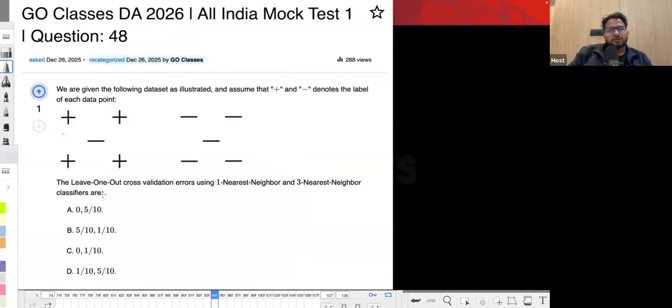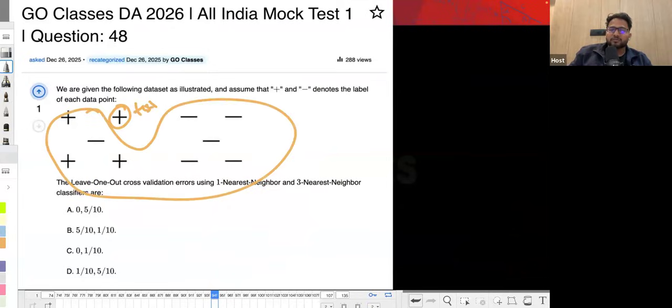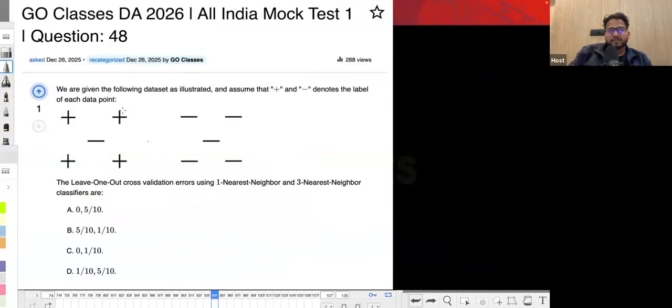In this question, they're asking about the leave one out cross validation error for 1NN and for 3NN. Leave one out means you mark one point as a test case and then you train on the remaining. There is nothing to train in case of nearest neighbor, but officially you take one of them as test and train on the remaining. So you need to apply 1NN and 3NN.